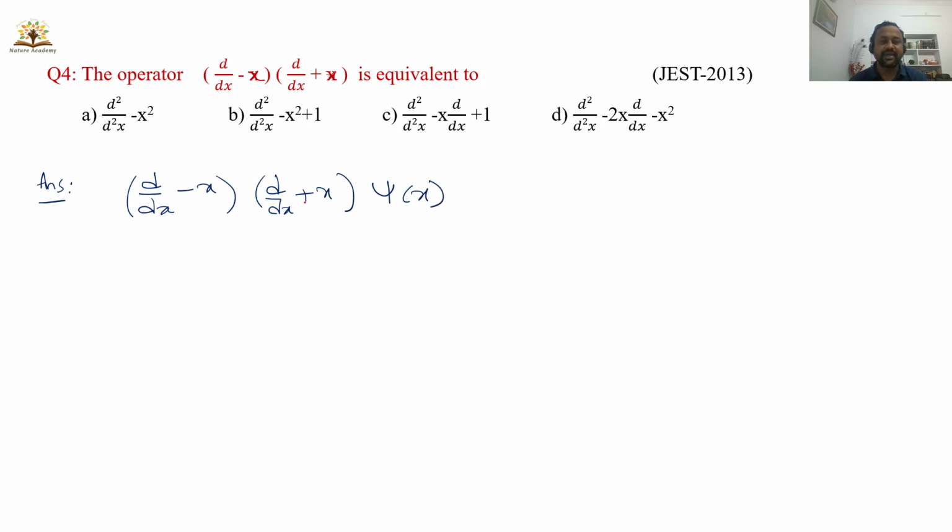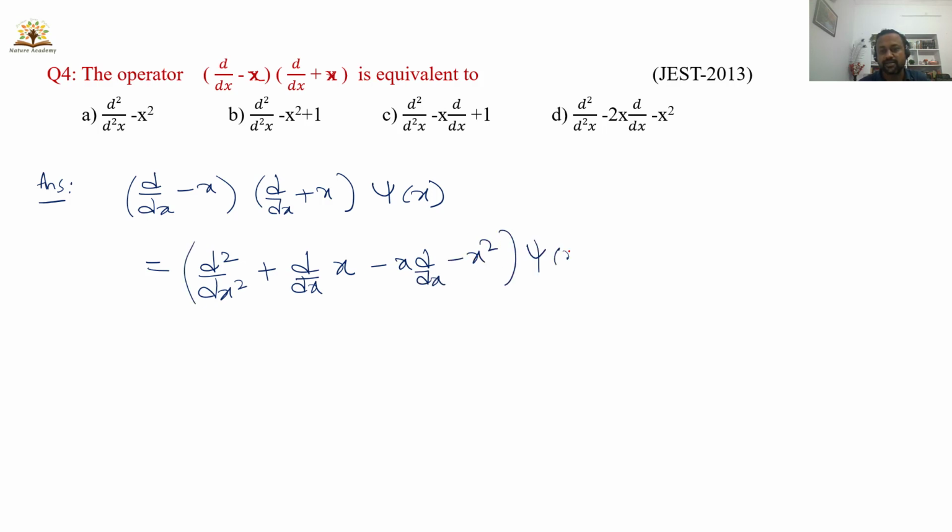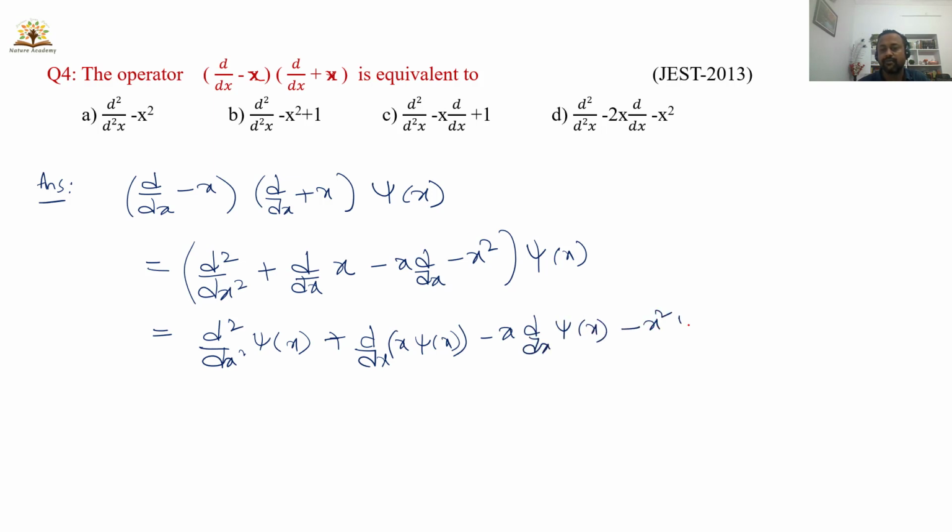So when this operator is acting on a wave function psi of x, what could be the result? First I will multiply the terms inside the two brackets, d by dx and d by dx is there. So this is simply d square by dx square plus d by dx of x. And the second term is minus x into d by dx minus x square, and there is a wave function psi of x. So multiply with psi of x, so we will get d square by dx square psi of x plus d by dx of x into psi of x minus x into d by dx of psi of x minus x square psi of x.